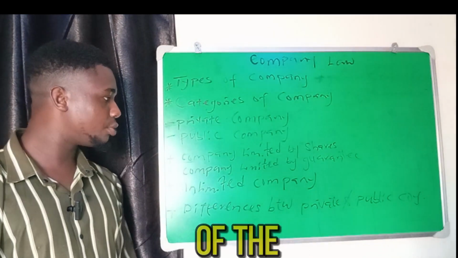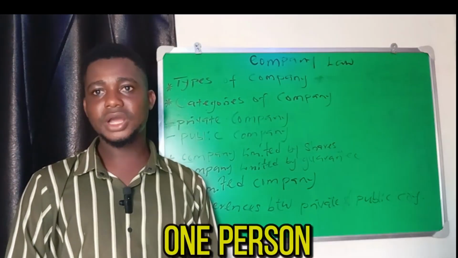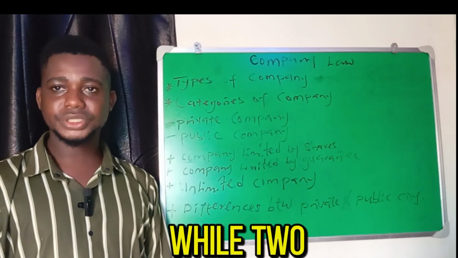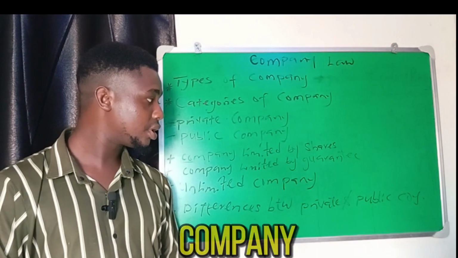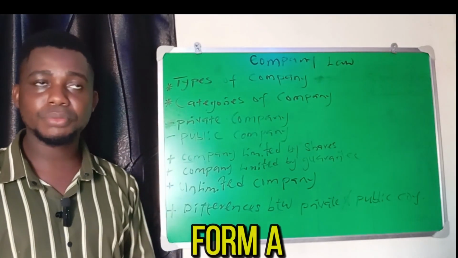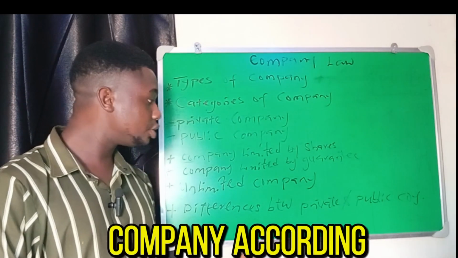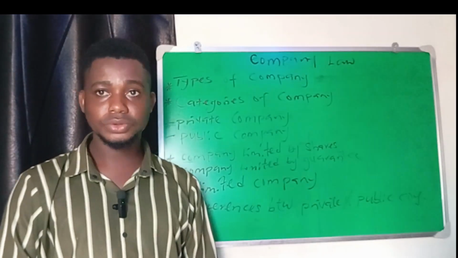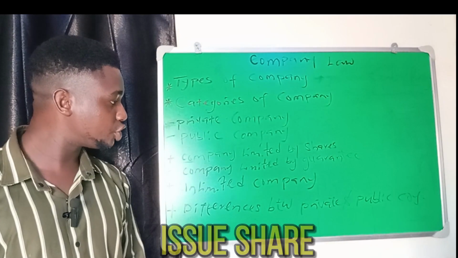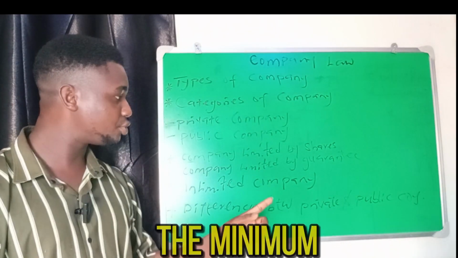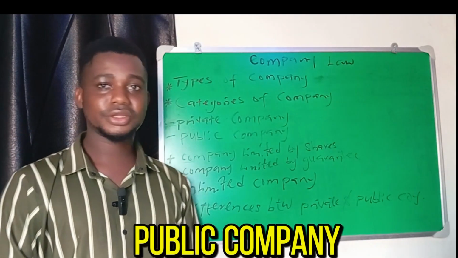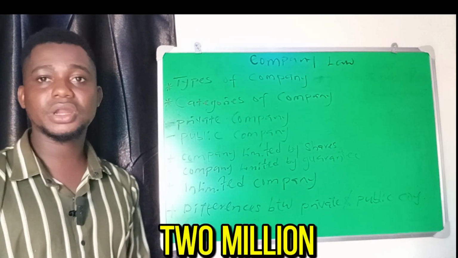According to Section 18 of the Companies and Allied Matters Act, one person can form a private company, then two persons and above can form a public company. According to Section 27 sub 2, the minimum issued share capital for a private company is 100,000 naira, while the minimum issued share capital for a public company is 2 million naira.